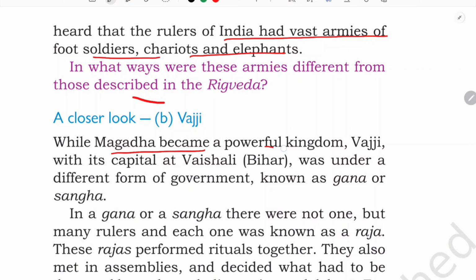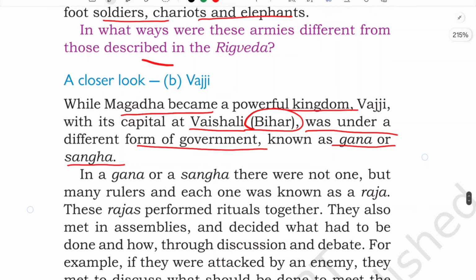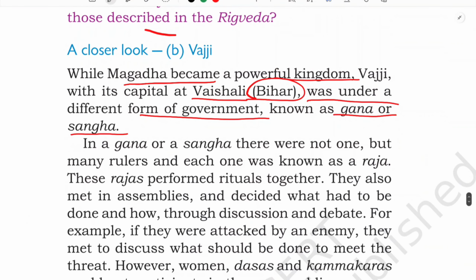While Magadh became a powerful kingdom, Vajji, with its capital at Vaishali, which is also again in Bihar, was under a different form of government known as Gana or Sangha. So here again you will find a different type of government. In Magadh, there used to be one powerful king, isn't it? Especially one who had performed huge sacrifices and conquered huge territory. But this Vajji was also a Mahajanapada, and there you will find a different type of government, known as Gana or Sangha.